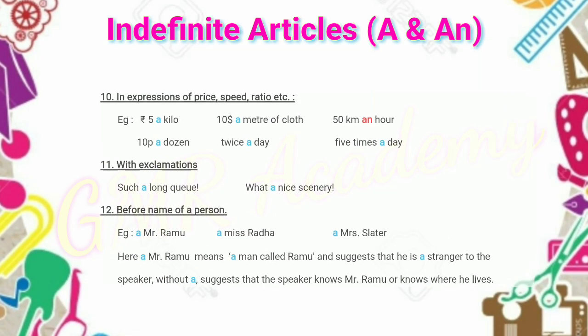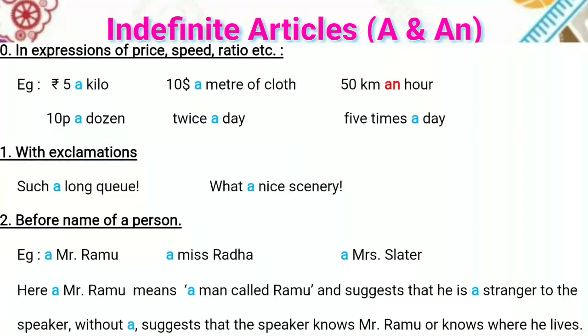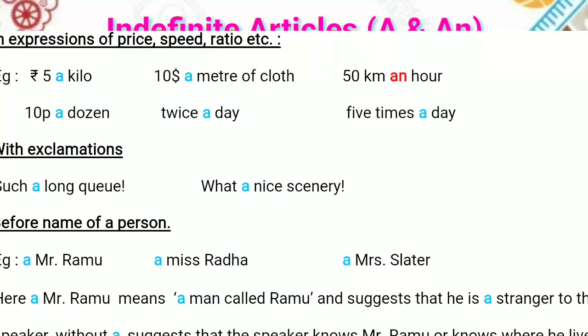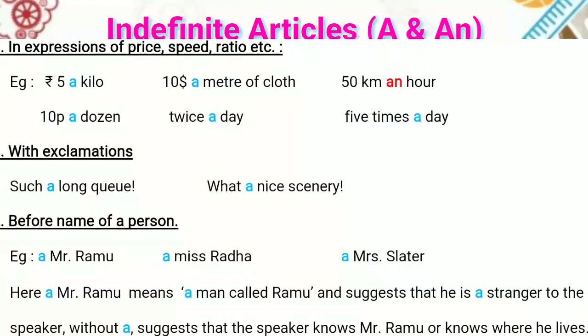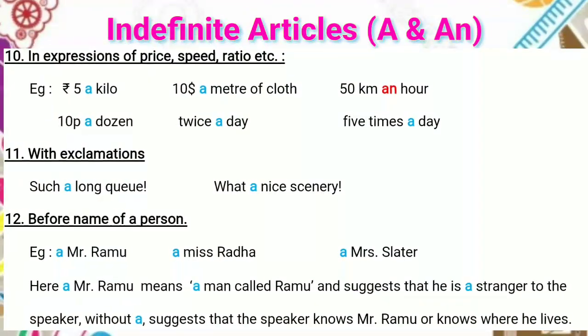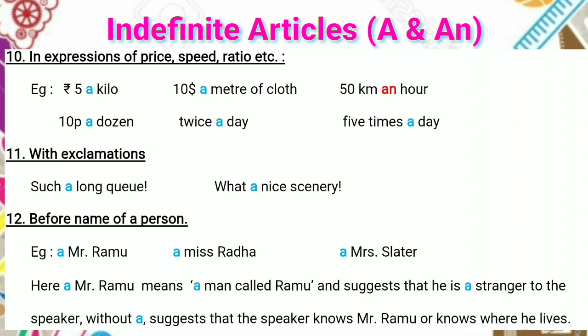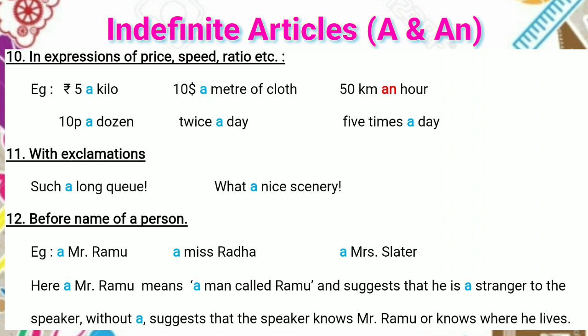In expressions of price, speed, ratio, etc., articles a and an are used. Examples: rupees 5 a kilo, $10 a meter of cloth, 50 km an hour, 10 pennies a dozen, twice a day, 5 times a day. In the same way, with exclamations. Examples: such a long queue, what a nice scenery.